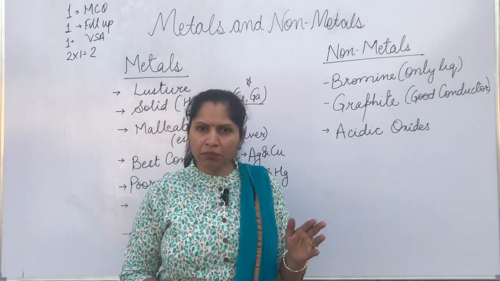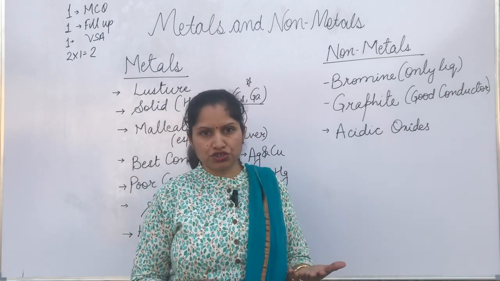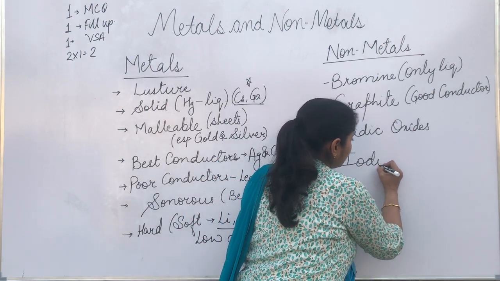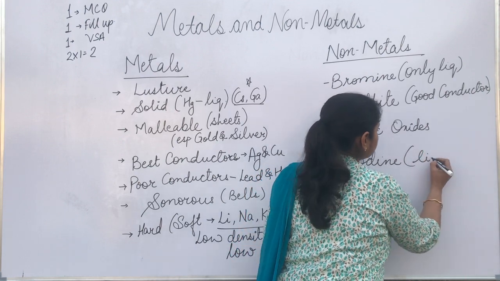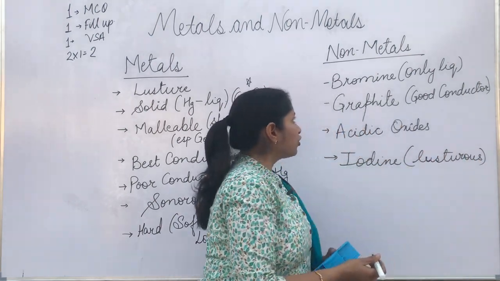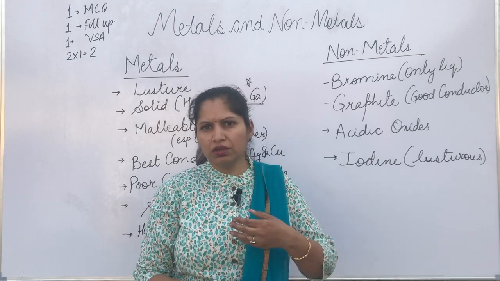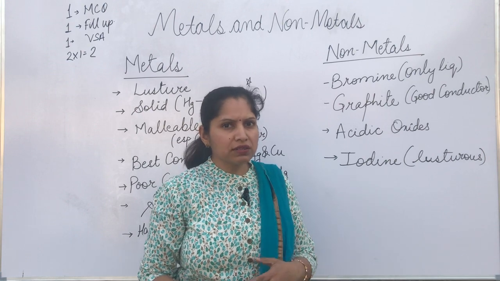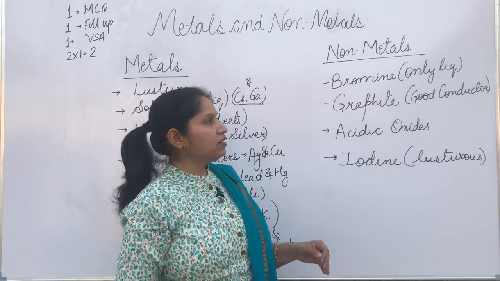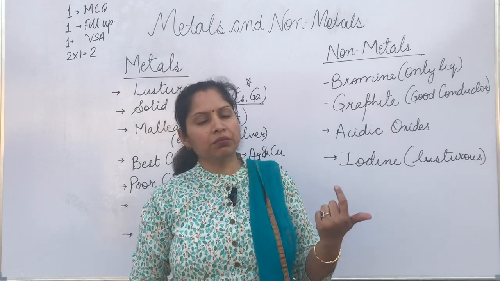Now if we talk about non-metals, they usually do not have luster, but graphite has luster. Apart from that, iodine also has luster. These are the only non-metals that are lustrous. Apart from that, they usually occur in the gaseous state, for example, oxygen and nitrogen. So you see non-metals occur either as solids or usually as gases. But the only liquid non-metal is bromine. Okay, the only liquid non-metal is bromine. The only liquid metal is mercury.